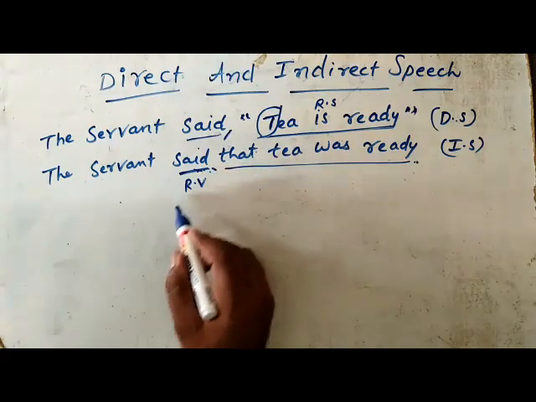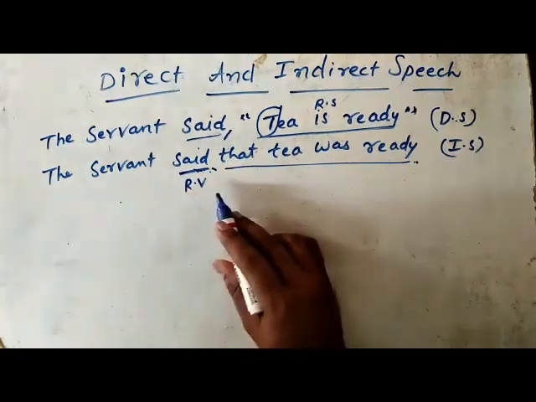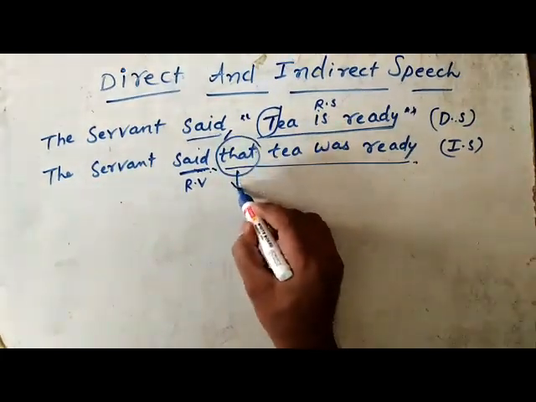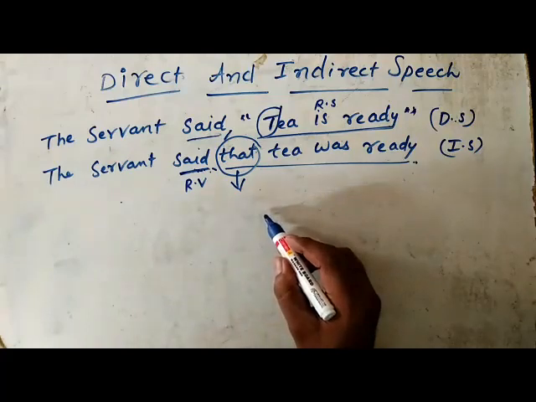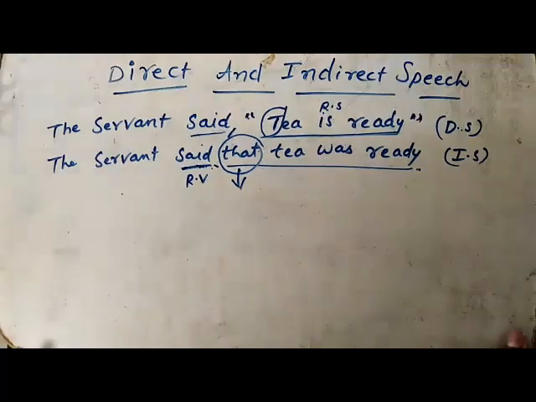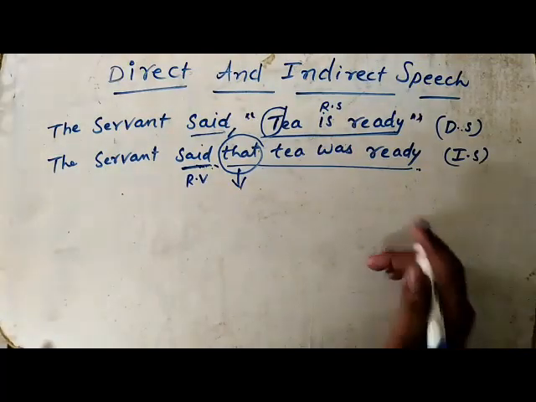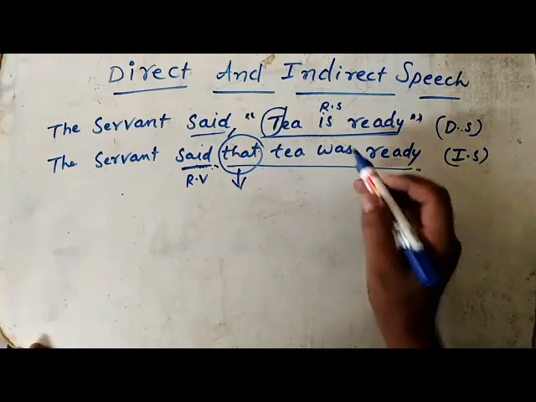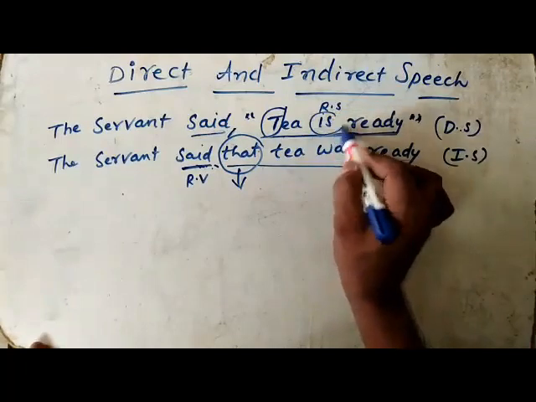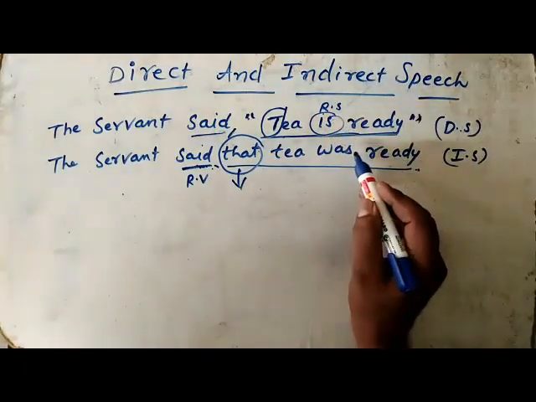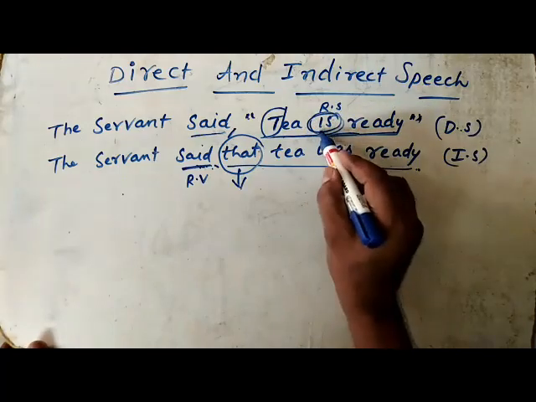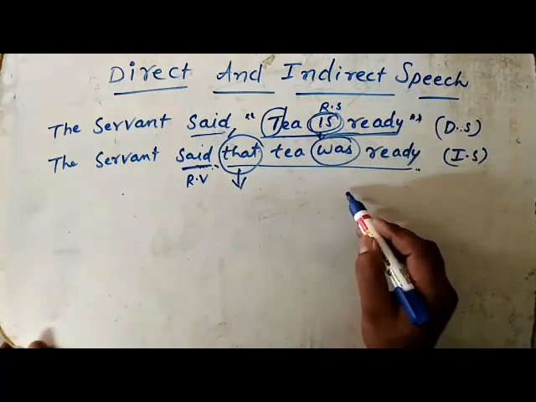And the reported speech is introduced by the conjunction that. Here we see the tense of the verb in the reported speech, here "tea is ready," is changed from the present to past. So here is a present tense and it changed as past tense, was.